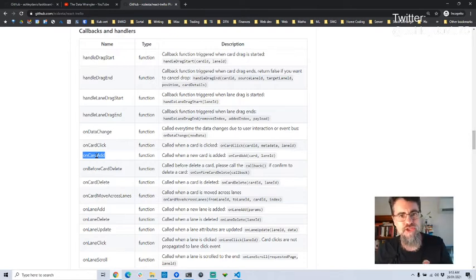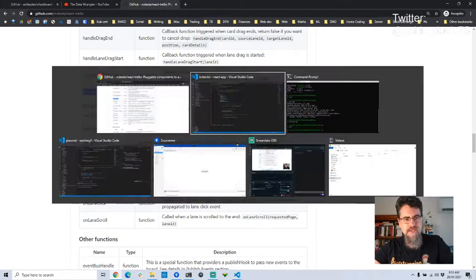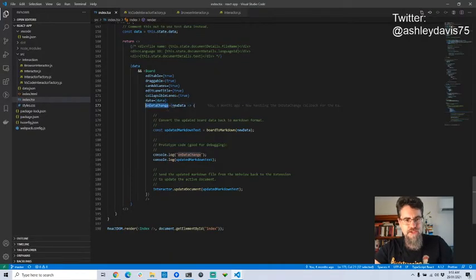I thought they would have added that by now. I was watching an issue on the GitHub repo for this, and I'm sure they did implement that, but maybe they just haven't added it to the documentation yet. But like I said, I'm probably not going to need that today. On data change is pretty useless to me. I think what on data change does is just give me the entire Kanban board data back, which I think can be useful just for debugging, right? So let's just